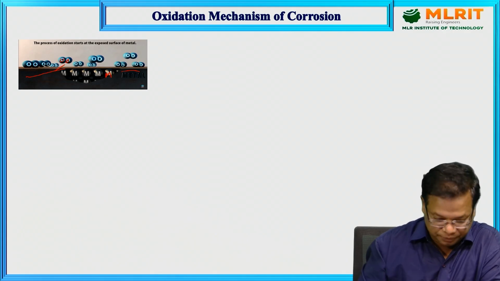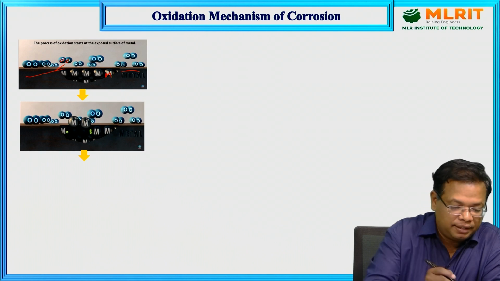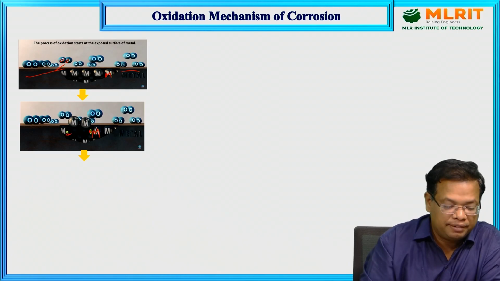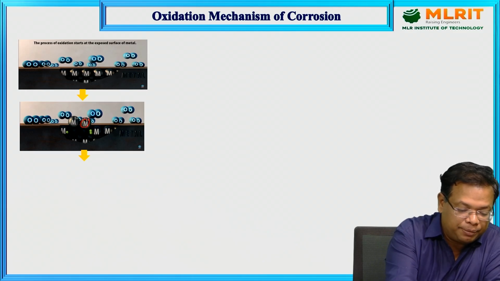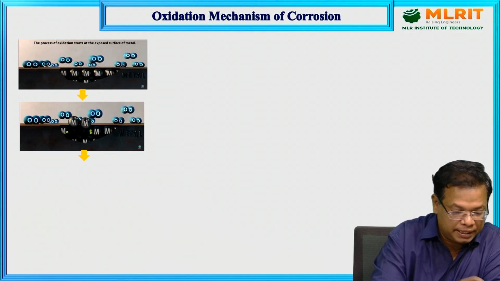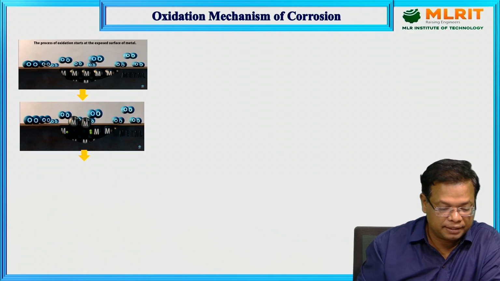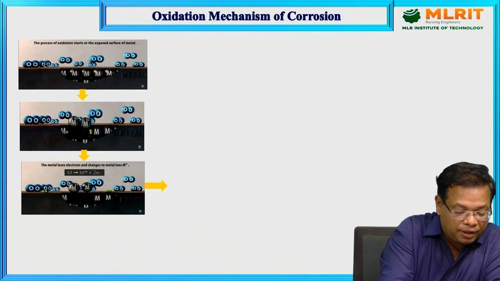metal. Initially, when it is interacting with the surface of the metal, the metal will lose its electrons, and slowly it will form M2+ ions, and this will react with oxygen. How it is reacting with oxygen, we can see. The released electrons: M gives rise to M2+ and 2 electrons. 2 electrons are released here.